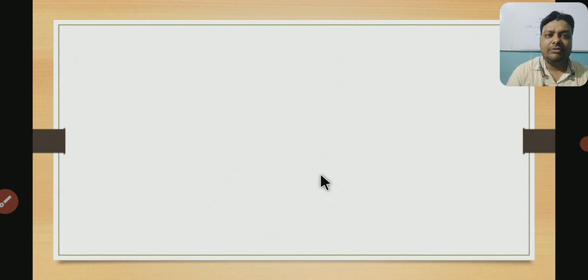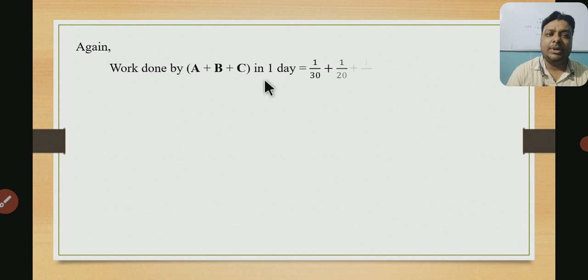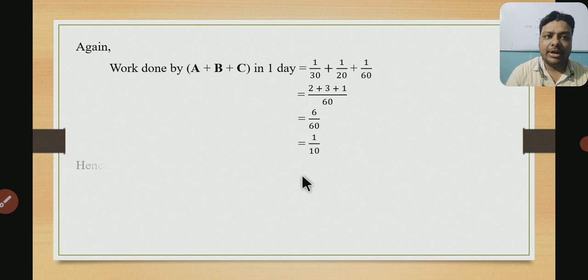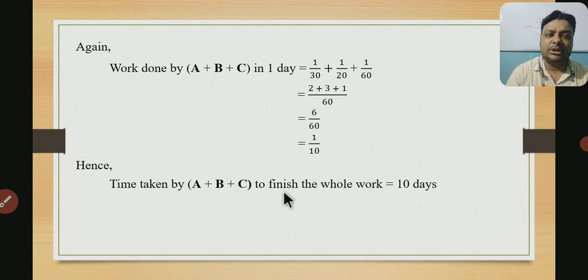So now in the next slide we can say that work done by A plus B plus C together in 1 day is 1 by 30 plus 1 by 20 plus 1 by 60. The LCM will be 60. So 2 plus 3 plus 1 is 6 by 60. It means 1 by 10. So now write the reciprocal of it. Hence the time taken by A plus B plus C together to finish the whole work will be 10 days. I hope that you all have understood this also.